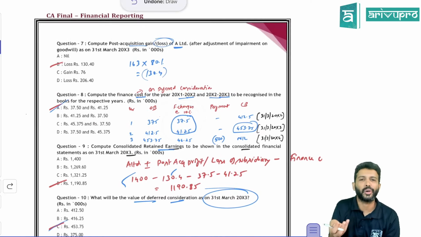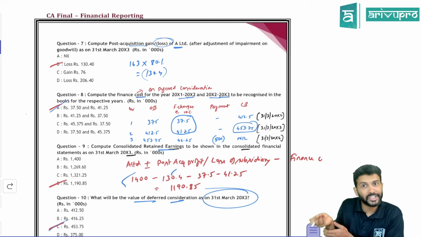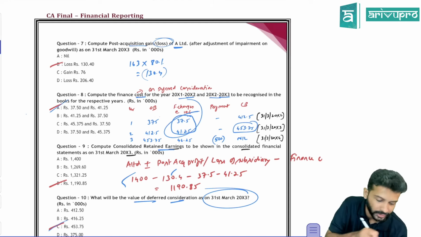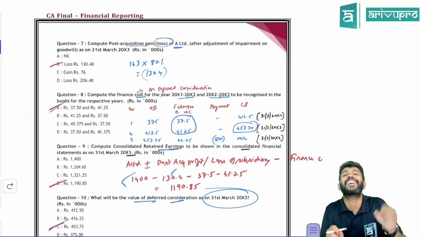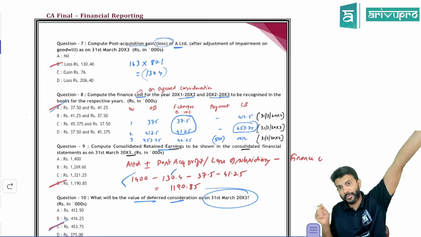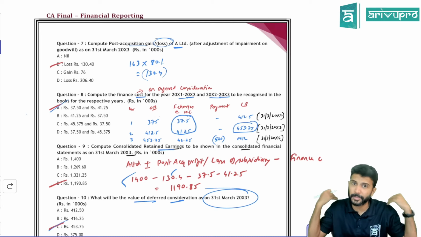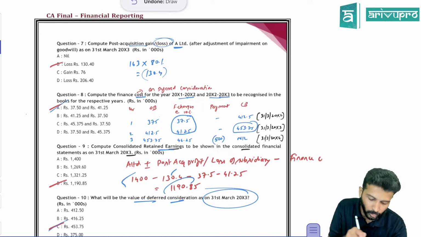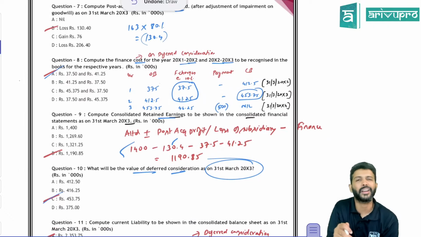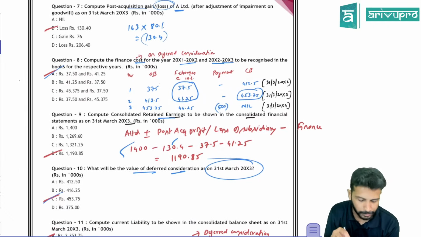Then, sir, this finance charges and all, they told it is not accounted. So we have to account for it now. So how many years? We are doing consolidation for the second year. So both years' finance charges we need to reduce, because this is not the P&L we're preparing. We are preparing retained earnings. So retained earnings from the beginning till date, whatever adjustment is there, everything has to be considered. So if you reduce 2 years' finance charges, you will get 1190.85. That's the value of retained earnings you will show in your consolidated balance sheet.